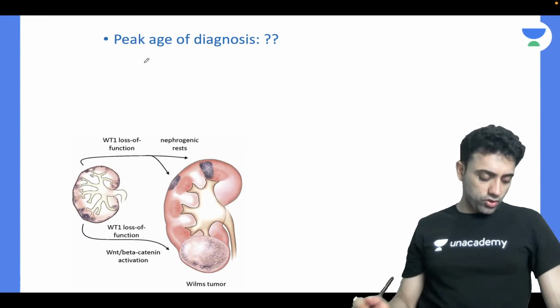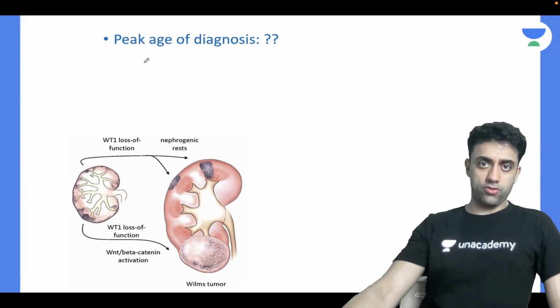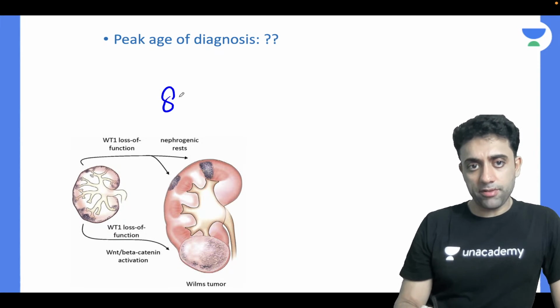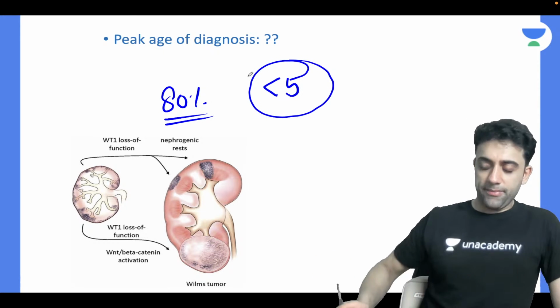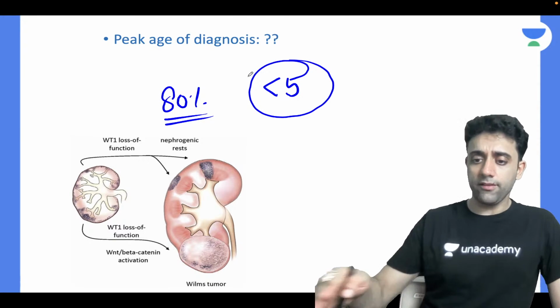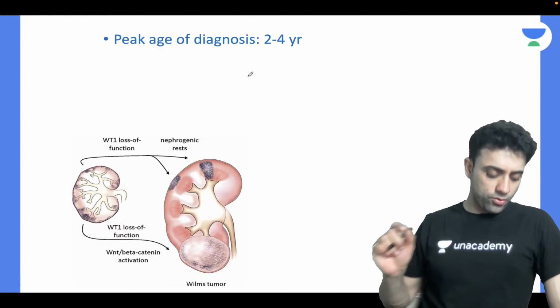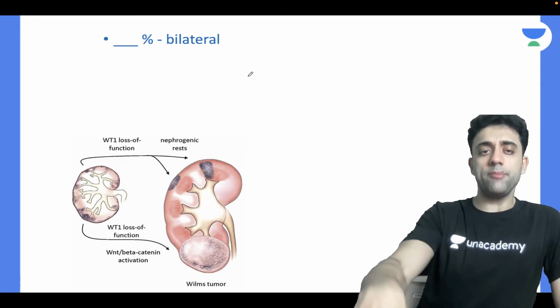Next, this is a good one. What is the peak age of diagnosis of Wilms tumor? In 80% of cases of Wilms tumor, they are seen in less than 5-year-olds. But less than 5, how much exactly? What is the peak age? 1 to 2, 2 to 4, 4 to 5? So 2 to 4 years of age is the peak age of diagnosis of Wilms tumor.